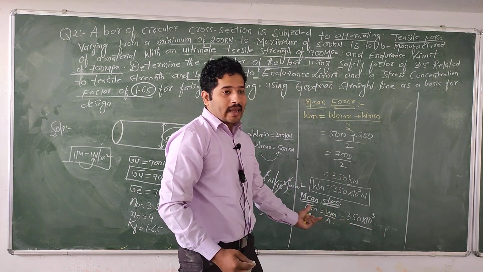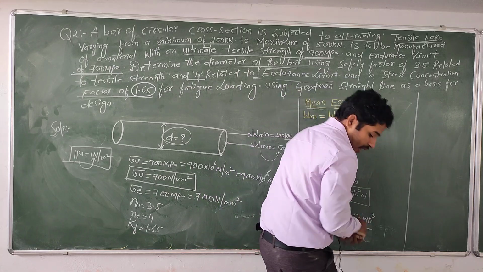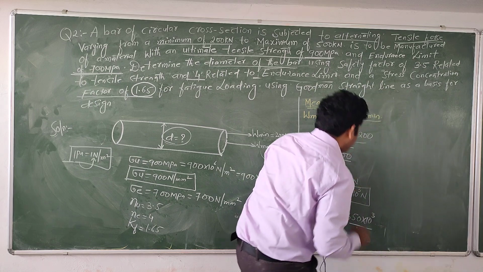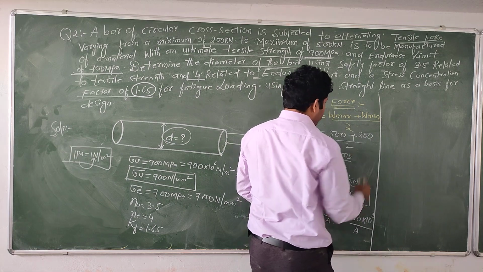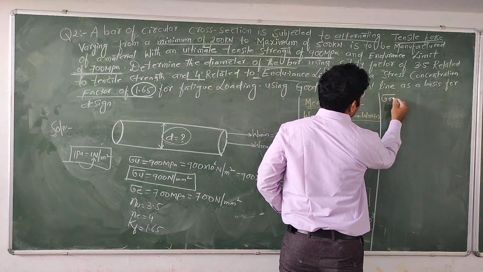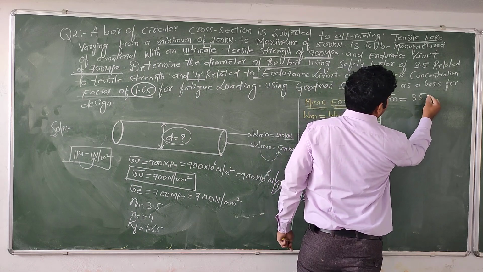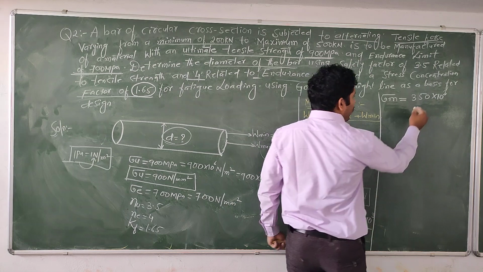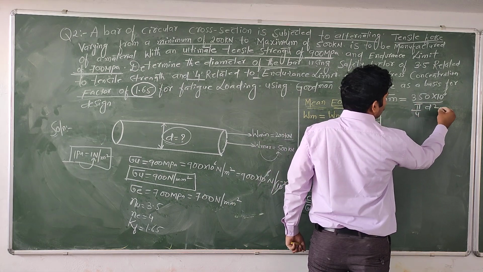We don't know the area, so keep it as it is. Sigma m equal to 350 into 10 power of 3 by area. The area formula is pi by 4 into d square.